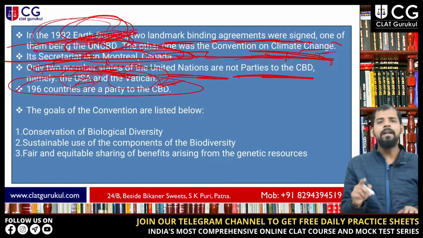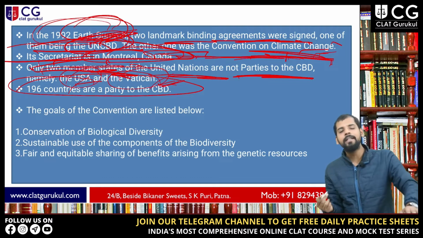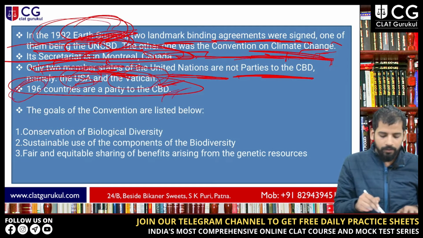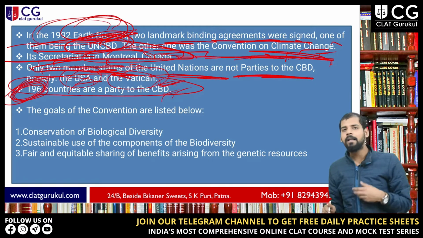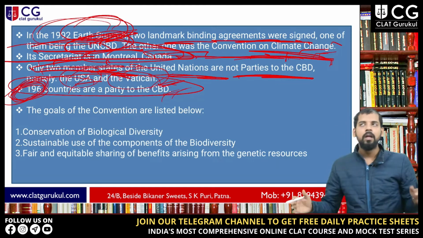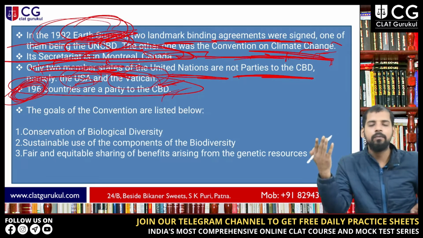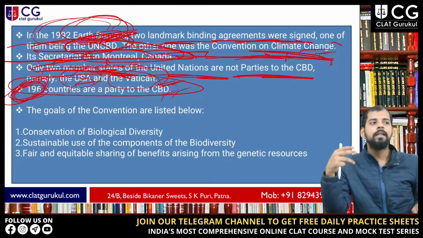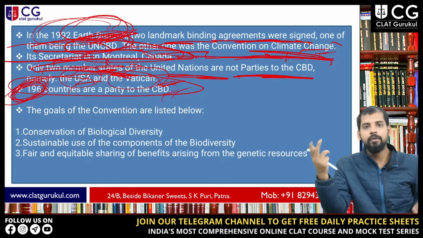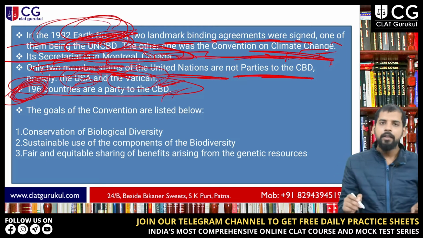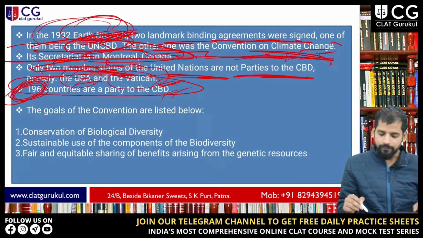Then there are 196 countries that are party to the Convention on Biological Diversity. You also have to remember this, because these things are again very factual. You don't have to understand the concept behind this; you just have to remember how many members there are. So 196 members are party to the Convention on Biological Diversity.